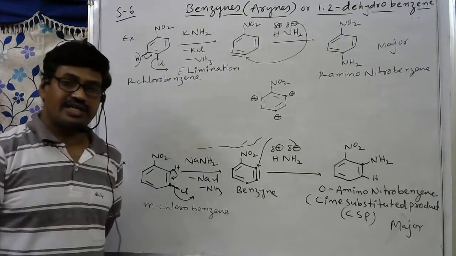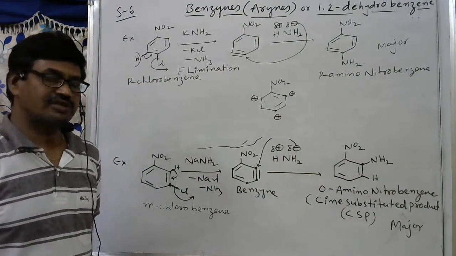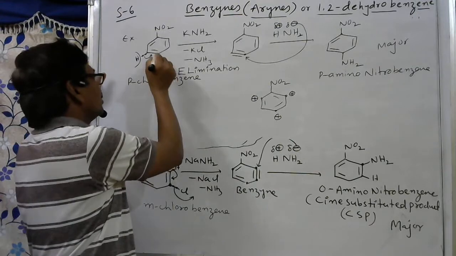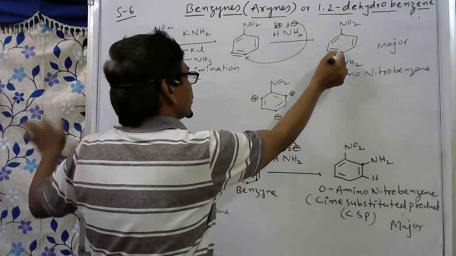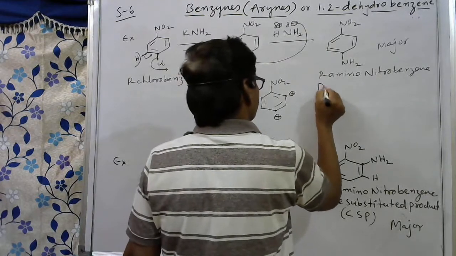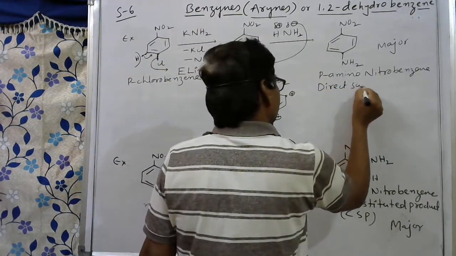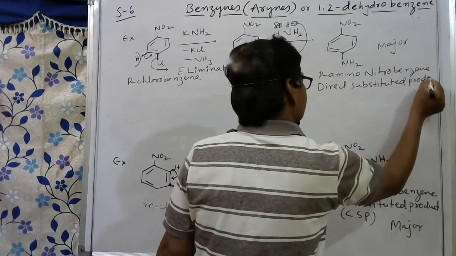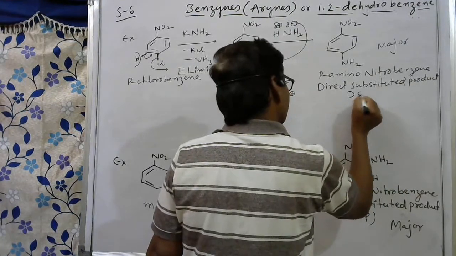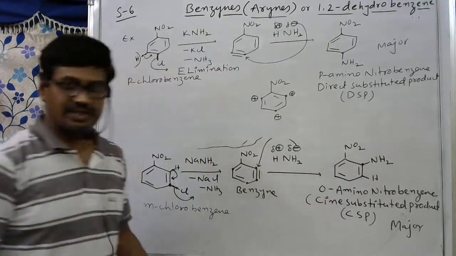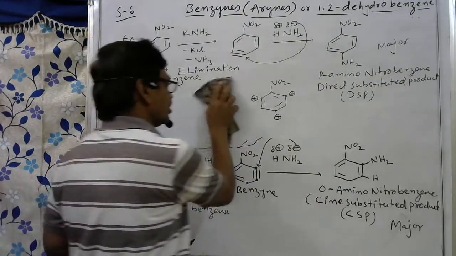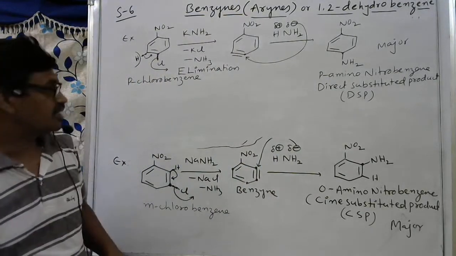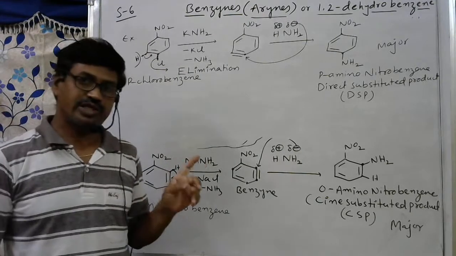Is it a direct substituted product or a cine substituted product? See here, chlorine is present on the para carbon, so this is the leaving group. On the leaving group carbon only, the NH2 group came here. So we can say it is a direct substituted product, otherwise DSP. These questions you have to observe: is it DSP or CSP? That is important.